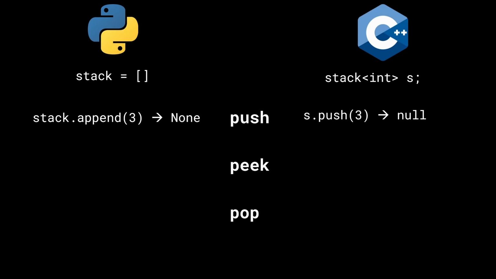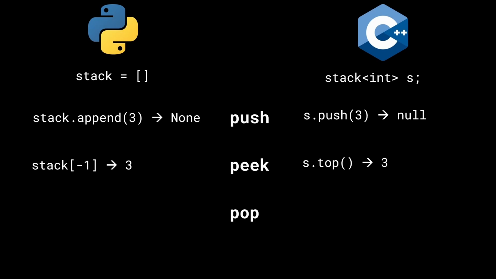All right, how do we peek? How do we check what is the element at the top of the stack? Well, in Python, the way to do that is to use stack[-1]. That is, it is going to give you the last element on the top of the stack. In this case, it's the element 3. How do we do it in C++? We simply do s.top. Now remember, this is a slight terminology difference, but nothing much. You want to look at the top of the stack, you want to peek at the top of the stack, this is how you do it.